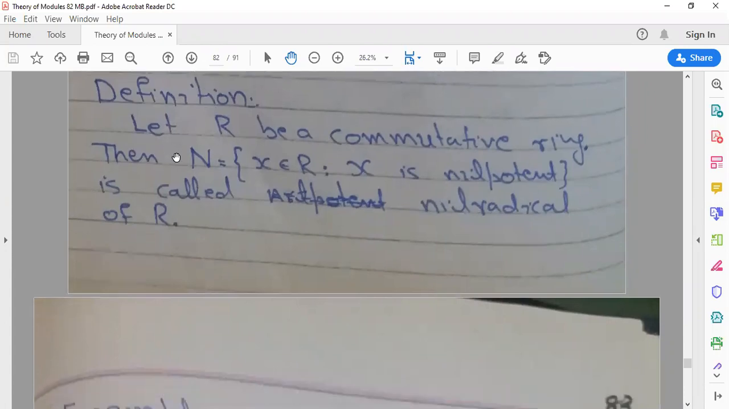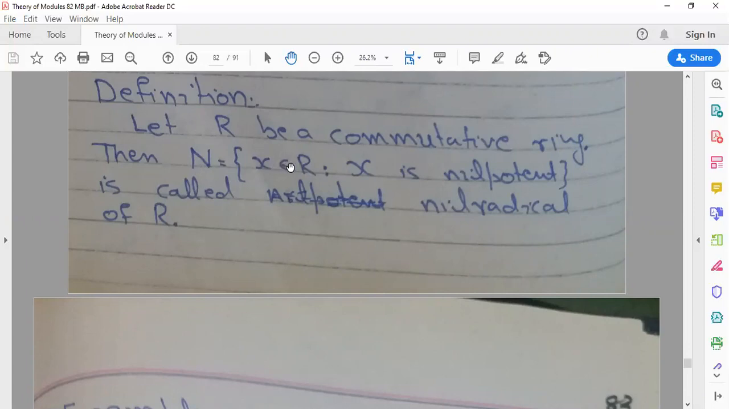This definition states that let R be a commutative ring. What is a commutative ring? Yesterday I also revised it. R is a set with two binary operations, addition and multiplication, satisfying the following conditions. First, R under addition is an abelian group. Second, R under multiplication is a semigroup. Third, the associative law and the left and right distributive laws hold. And fourth, the commutative law holds: a * b is equal to b * a.